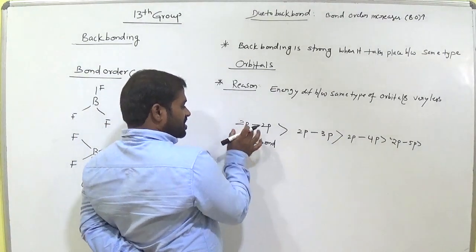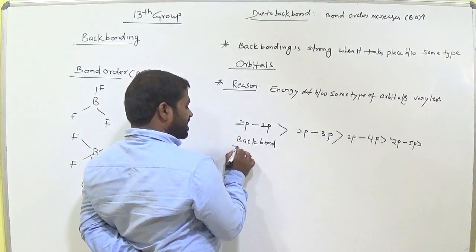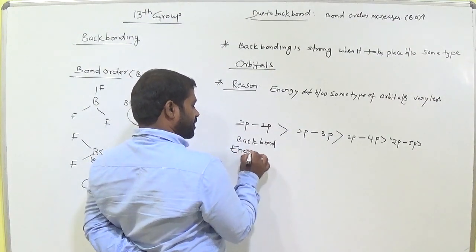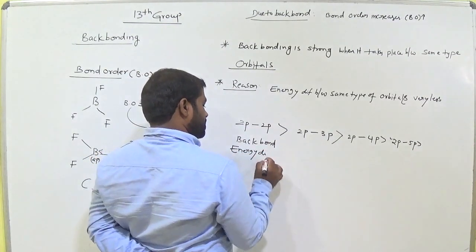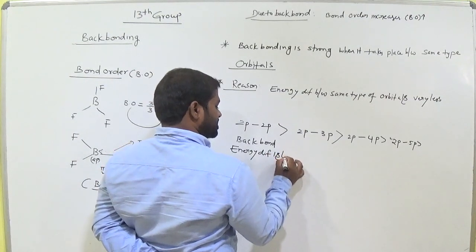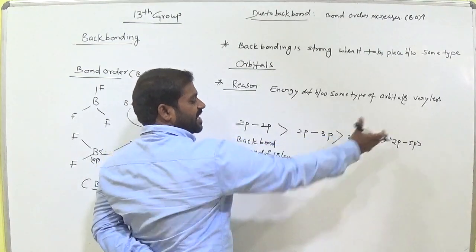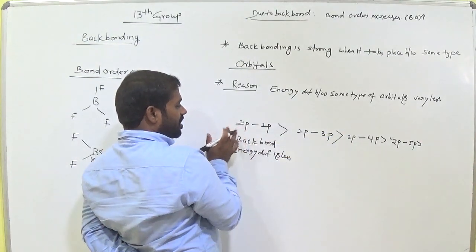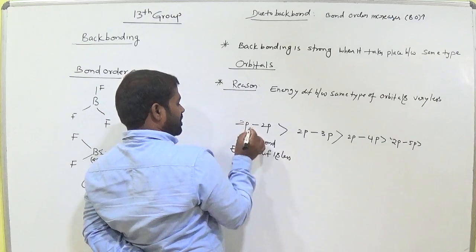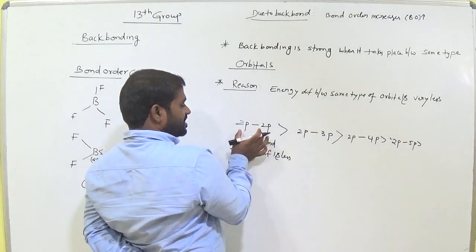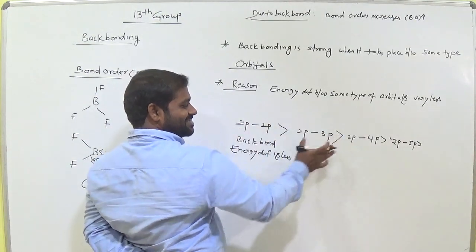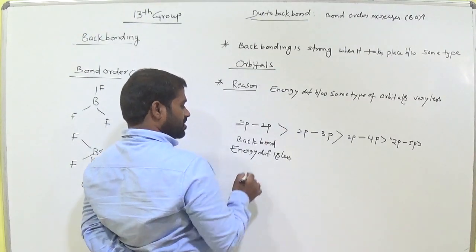Why? Because in between the same orbitals, the energy difference is less. These are different, 2p, 3p. Okay, so more difference is there. So the back bond nature is high for this one than this. Okay, clear?